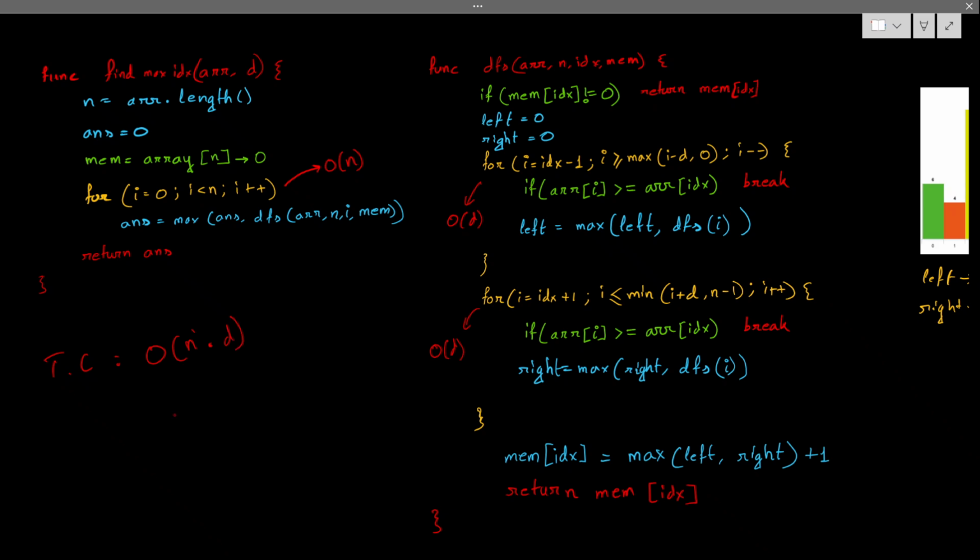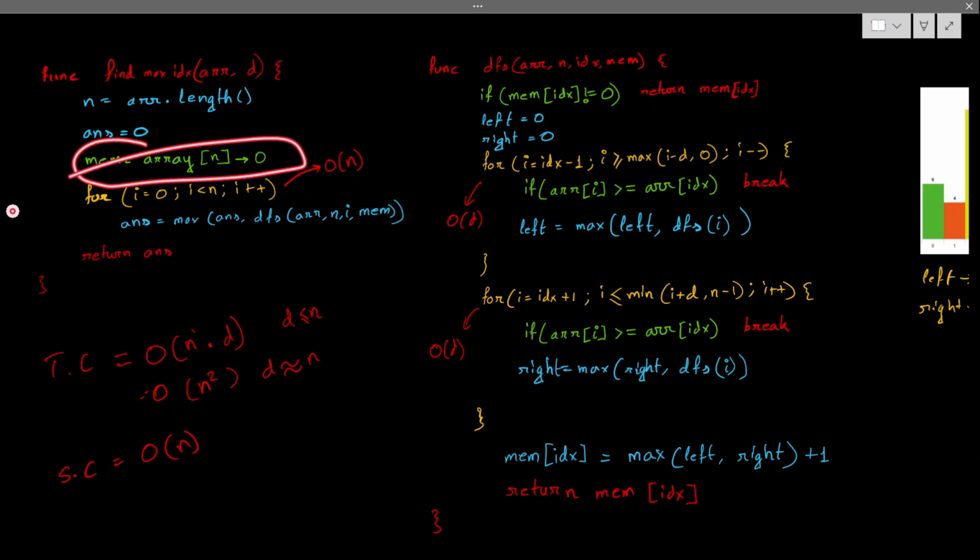But if you remember, d could be less than or equal to n. So in the worst case, if d is equal to n, it could go up to big O of n square. Space complexity is nothing but big O of n, because we are taking one space for memoization. Big O of n. Hope you get it.